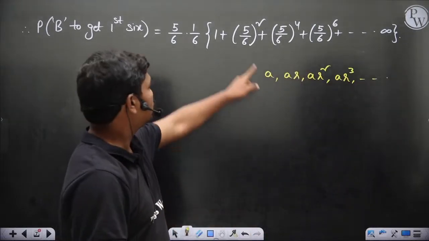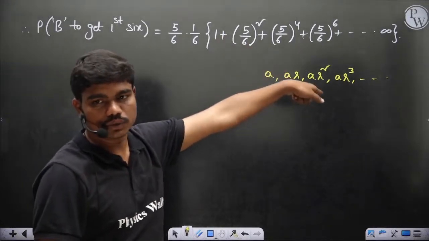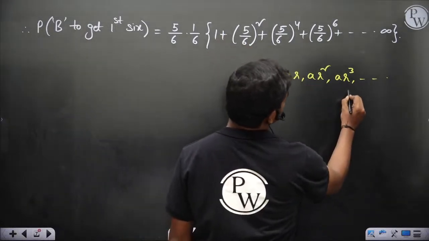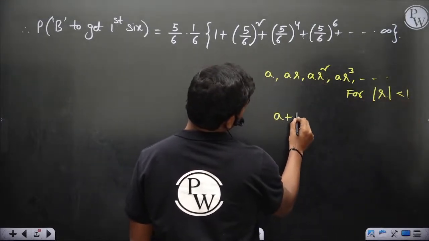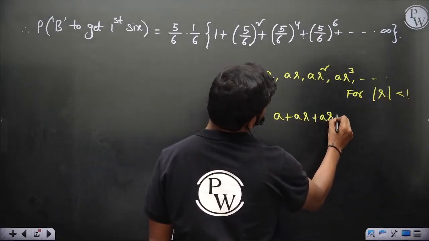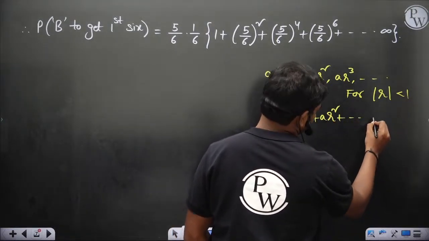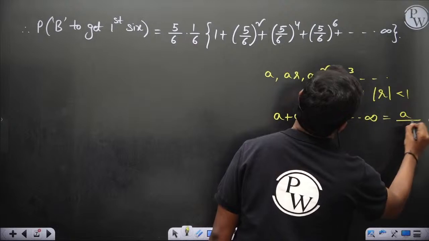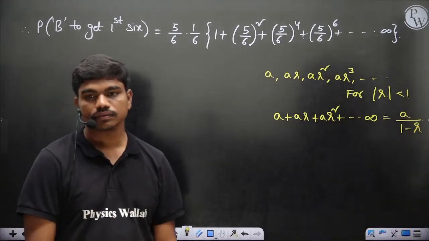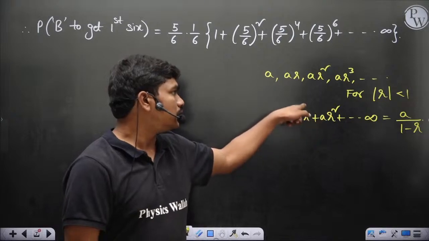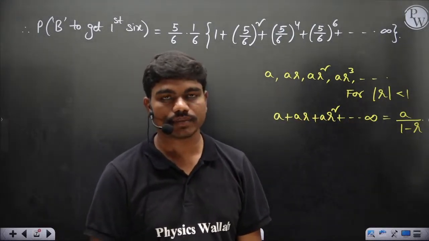Okay, so this is 1, then the common ratio is 5 by 6 whole square, which is 25 by 36, and so on. So if you add, for mod R less than 1, A plus AR square and so on to infinity is equal to A by 1 minus R. Do you know this? If you have this series, then this expression turns out to be that value, A divided by 1 minus R.